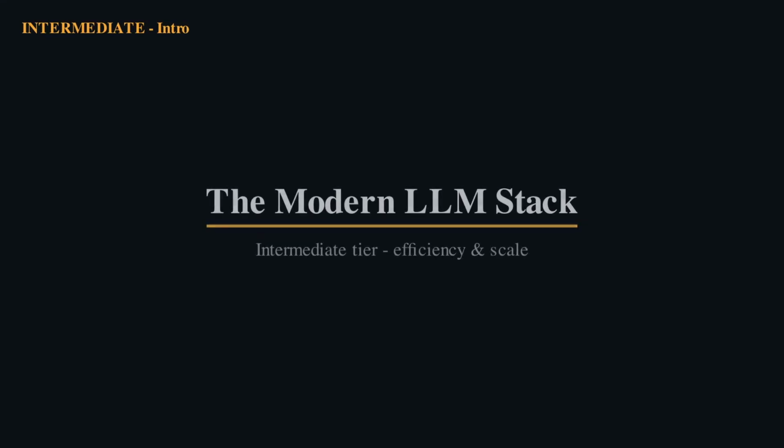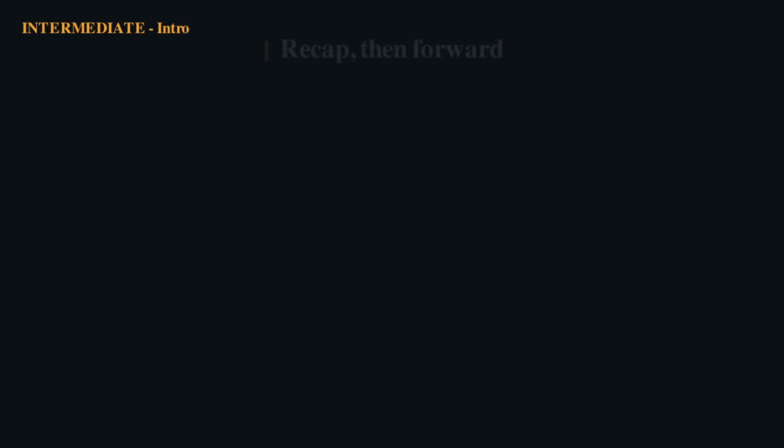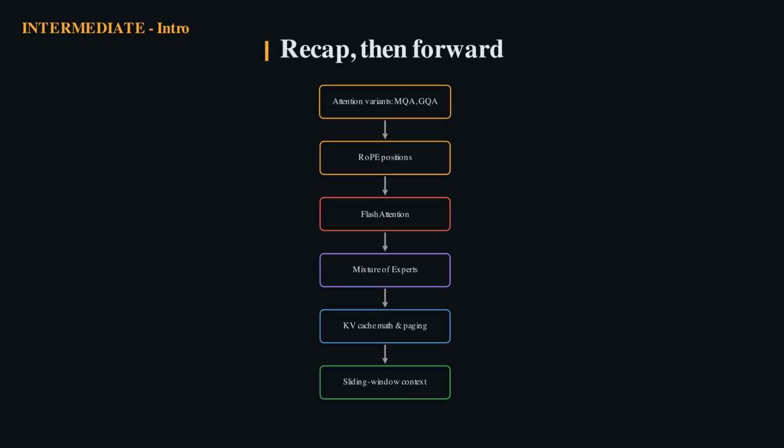Welcome to the intermediate tier. The clean transformer from the beginner tier works, but it is slow and memory hungry at scale. Here we meet the tricks that make real LLMs practical. You already know self-attention, the KV cache, and positional encodings. We will now upgrade each of them.